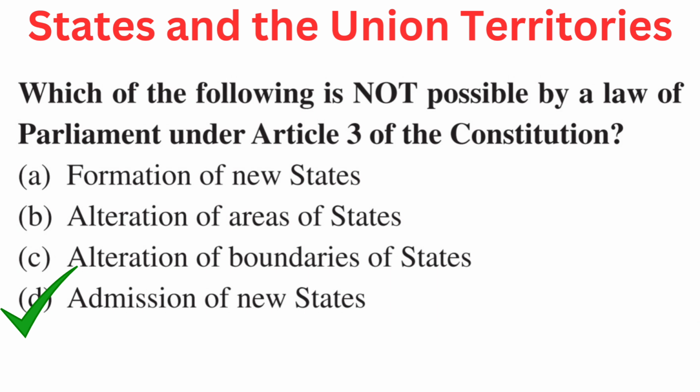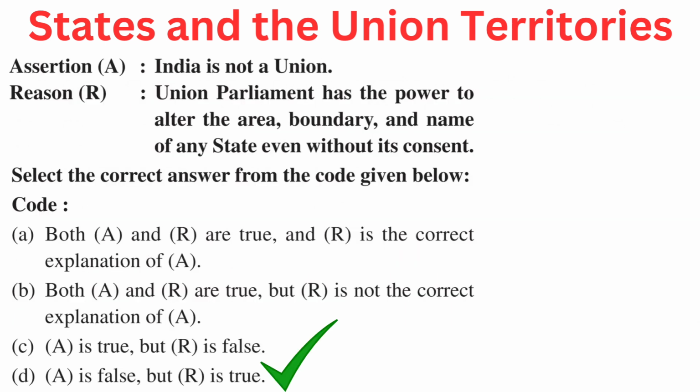Admission of new states. Your question is: Assertion A: India is not a union. Reason R: Union Parliament has the power to alter the area, boundary, and name of any state even without its consent. Select the correct answer from the code given below. Code A. Both A and R are true and R is the correct explanation of A. B. Both A and R are true but R is not the correct explanation of A. C. A is true but R is false, or D. A is false but R is true. Right answer is D. A is false but R is true.